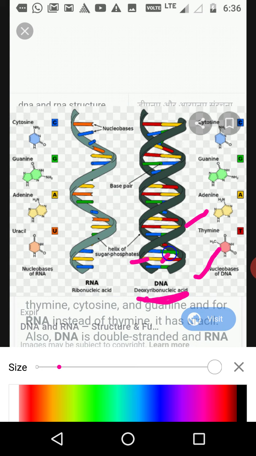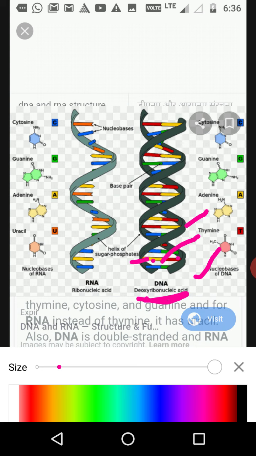Here you can see the nitrogenous bases in two colors, yellow and red. These two nitrogenous bases lie in the middle of the two helices of DNA, and together the pair of nitrogenous bases with sugar and phosphate is called a nucleotide, and nucleotides are the base of the structure of DNA. So this is the structure of DNA, and the other is the structure of RNA.